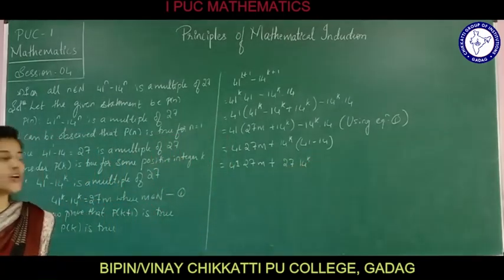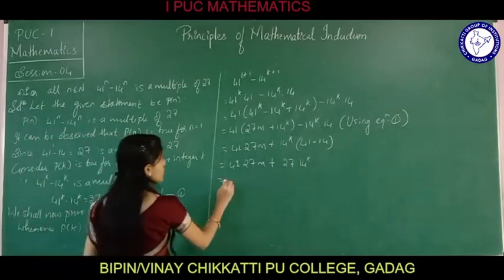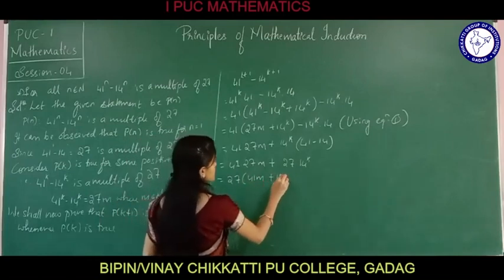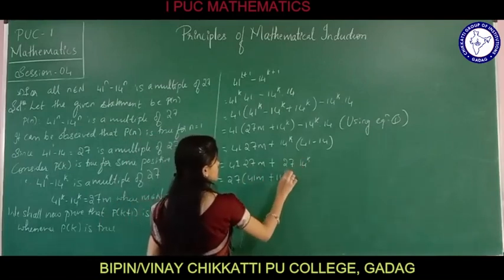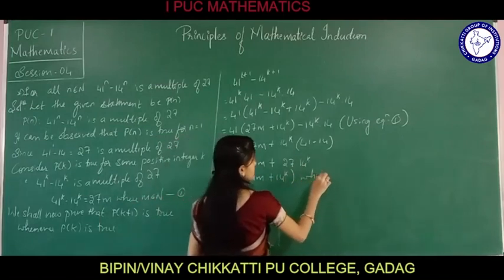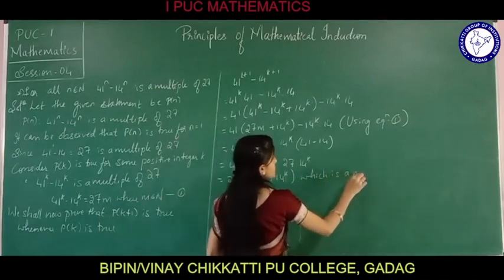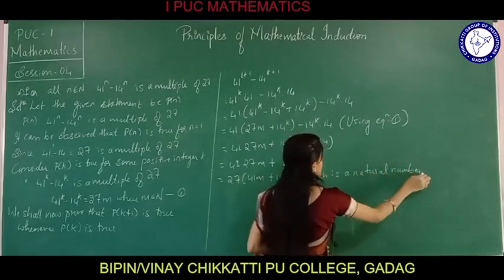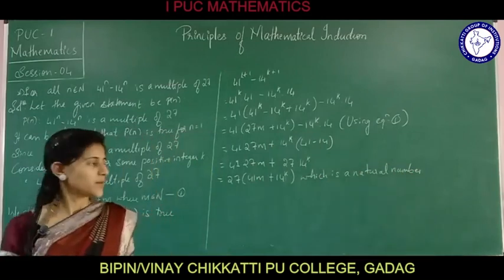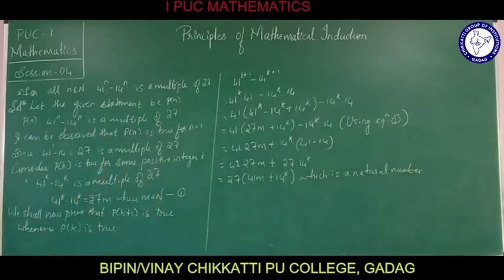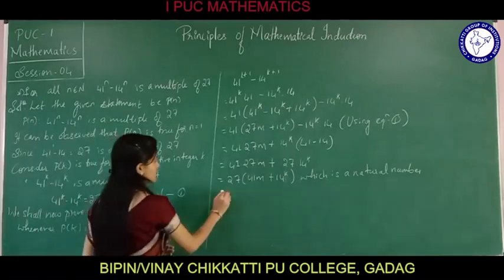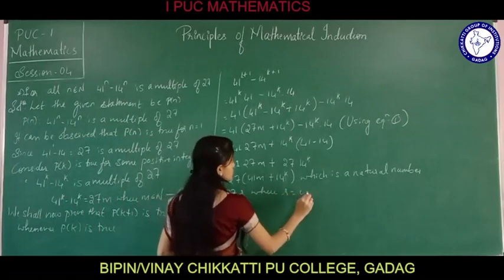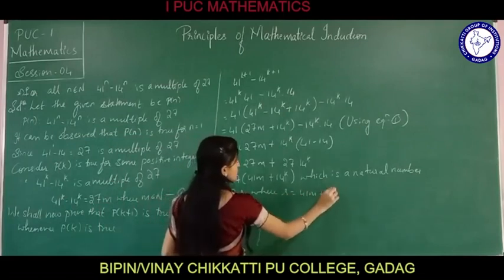Taking out 27 outside, I am left with 27 into 41m plus 14 raised to k, which is a natural number. This can be written as 27r, where r is equal to 41m plus 14 raised to k.